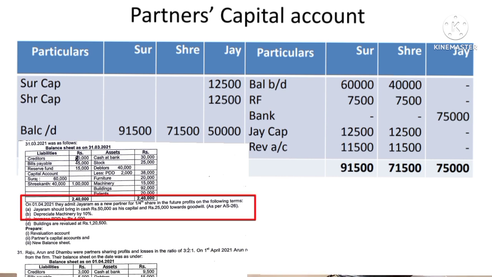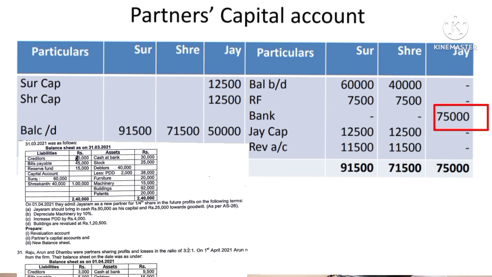So here Jairam is bringing 50,000 towards capital and 25,000 towards goodwill, and goodwill has to be treated as per Accounting Standard 26. So that amount has to be first credited to Jairam's account. Therefore in the partners capital account, Jairam's capital account is credited by bank account rupees 75,000.